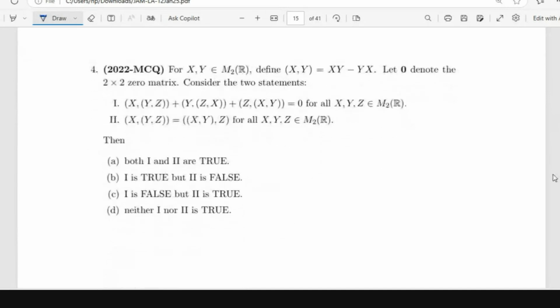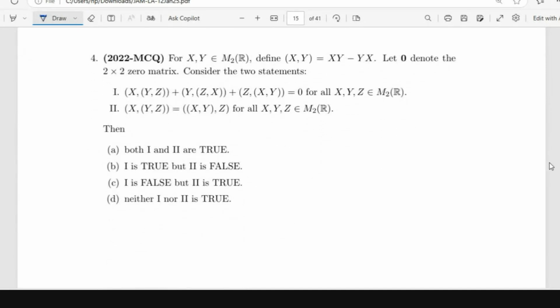So the next question. This is again like you have two statements and the options are which of them is true, false and all that. So you have to understand both the statements and try to solve.